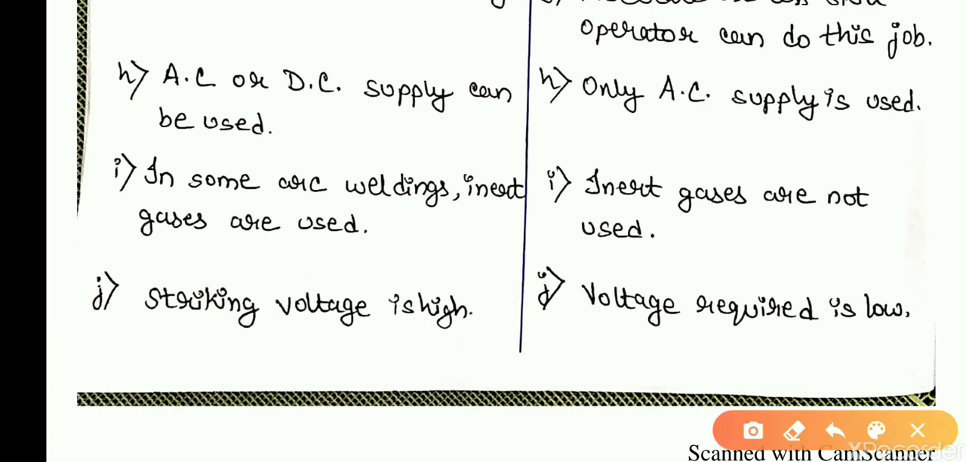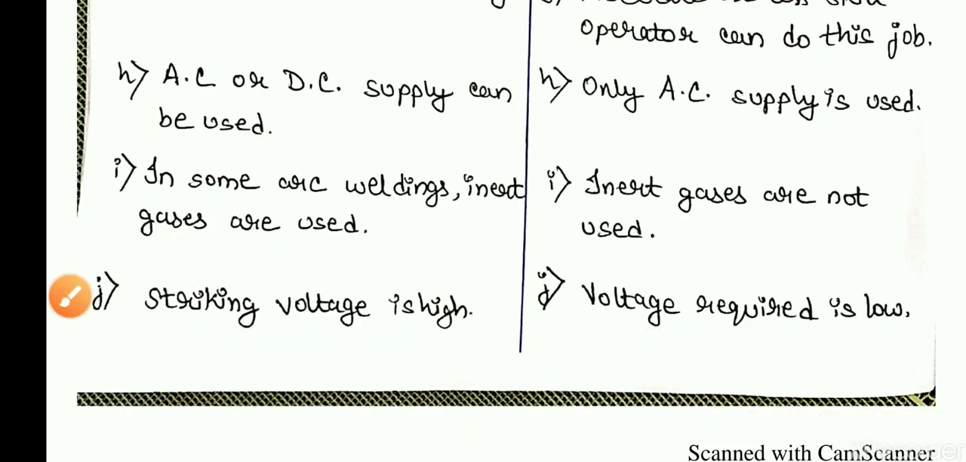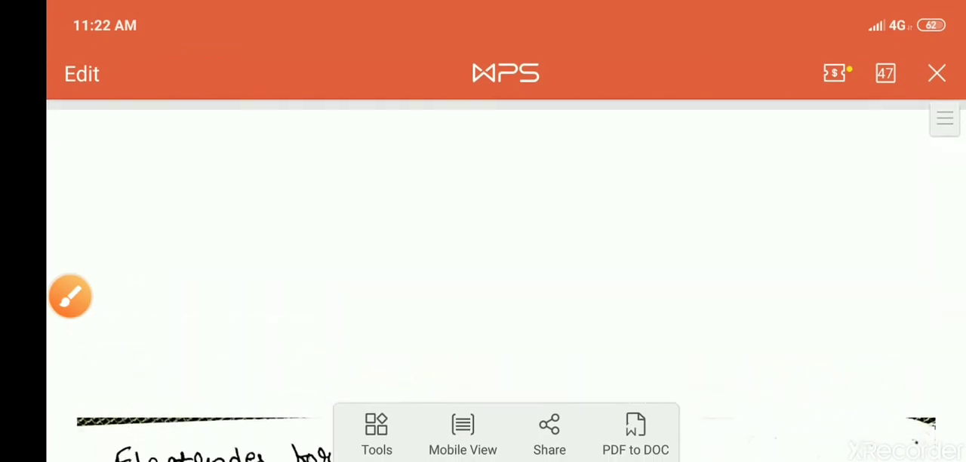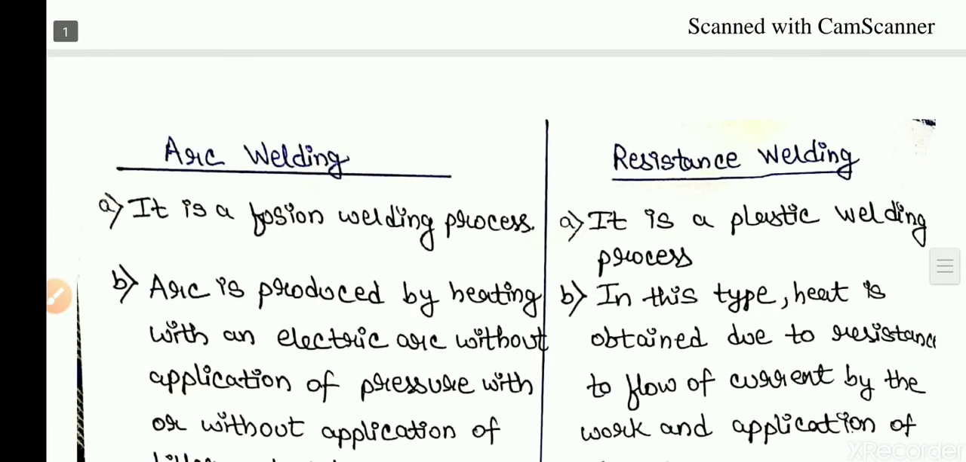The last point says that under arc welding, the starting voltage is very high, whereas in resistance welding, the voltage required is much lower than arc welding. So this is the difference between arc welding and resistance welding.